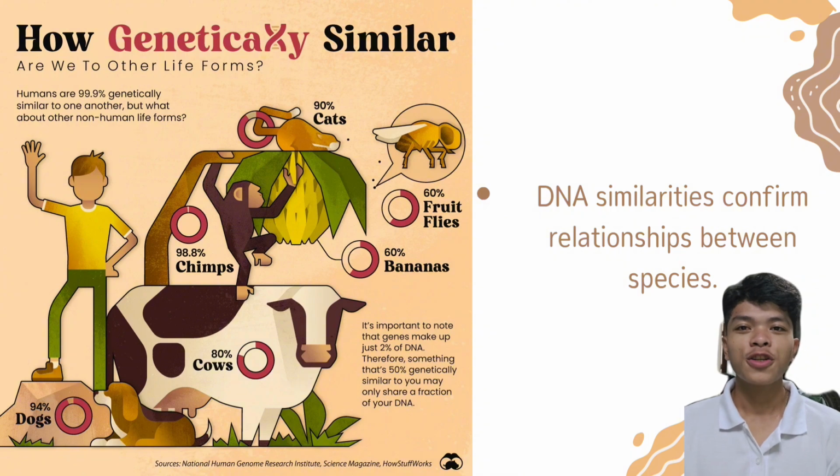DNA comparisons reveal evolutionary relationships. Humans and chimpanzees, for example, share over 98% of their DNA. By analyzing genetic similarities, scientists confirm how species are related through common ancestry.